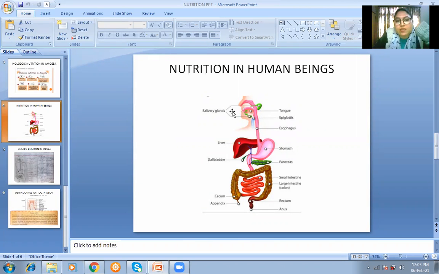The very first thing is when you eat food, it goes into the mouth and it mixes with saliva. Okay, and saliva produces one enzyme that is called salivary amylase. ठीक है, so salivary glands present होते हैं buccal cavity में. What is buccal cavity? जो mouth cavity होती है, that is called buccal cavity. So on the upper side and lower side salivary glands are present which are secreting the enzymes. ठीक है, so when you eat food, food mixes with saliva and then the enzyme that is called salivary amylase is produced.